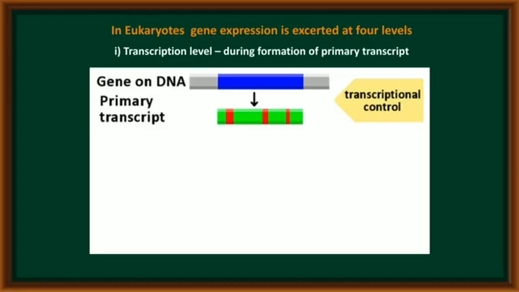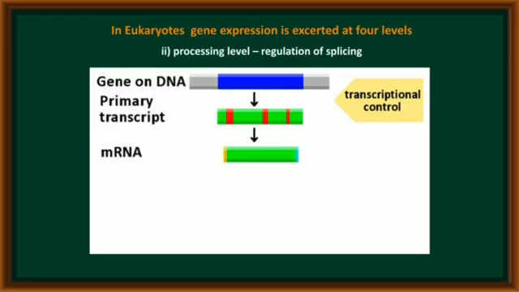This primary transcript has both expressed and non-expressed sequences. The expressed sequences are called exons. Non-expressed sequences are called introns. Both exons and introns are present in the structure of the primary transcript. Now this primary transcript undergoes a process called splicing. In this splicing, all introns are removed and all exons are joined in a defined manner. At this level also, the process is affected; it is called RNA processing control.